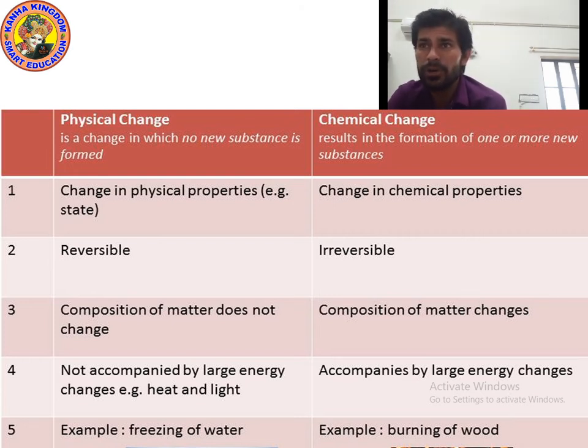During physical changes, not accompanied by large energy changes. Energy does not release, energy does not absorb, nothing happens. But chemical changes are accompanied by large energy change, either energy release or absorb. Heat may occur, light may occur, sound may occur. Example: freezing of water is an example of physical change, which is reversible and no new product is forming. Chemical change, burning of wood. So these are the examples.